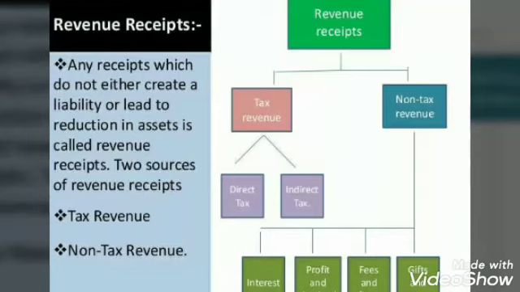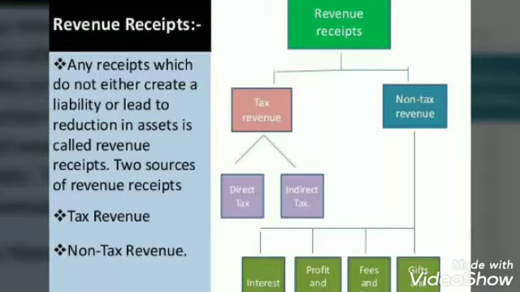Then is escheat. Escheat is very important, children. Some people die leaving their property without a legal heir, meaning they die without leaving anyone to take their property after they die. So the government makes a revenue of it. The government takes out a revenue of it, and it's called escheat.